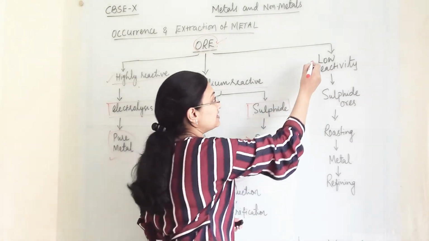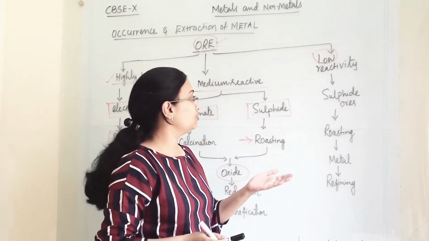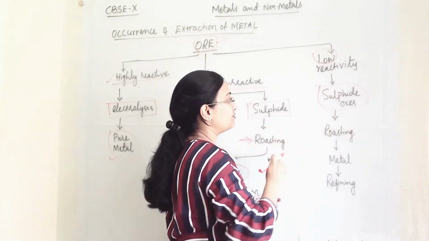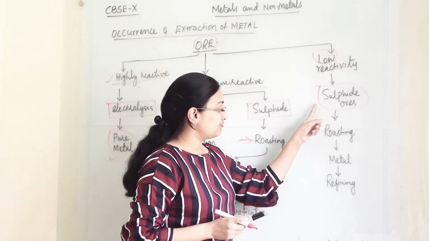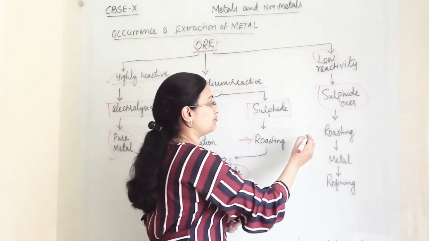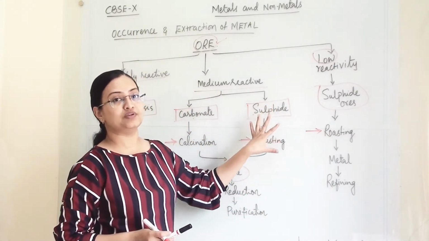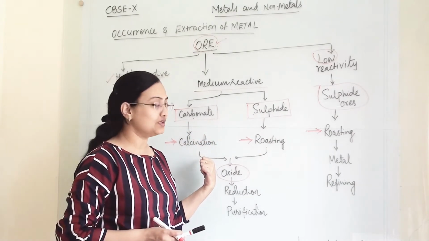Now when metals are of low reactivity, for example copper, silver, gold, then a sulfide ore will be there, meaning they are present along with a sulfur compound. Then we perform roasting. This is common: whenever a sulfide ore is there, we do roasting; whenever a carbonate ore is there, we do calcination.